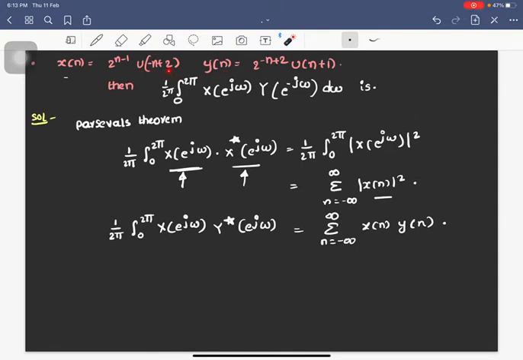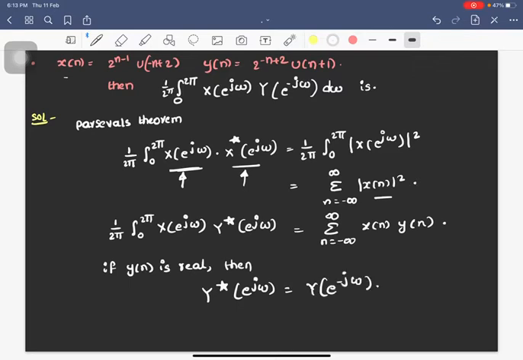Suppose y of n is a real signal, then y conjugate of e power j omega is simply equal to y of e power minus j omega, or y conjugate of e power minus j omega is simply equal to y of e power j omega.